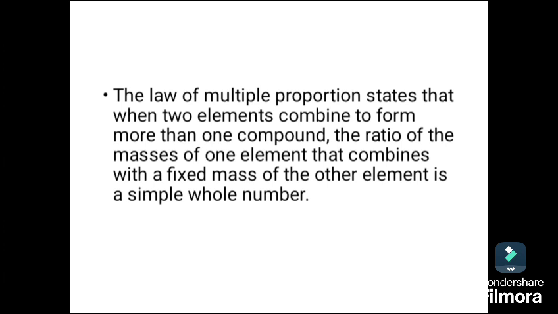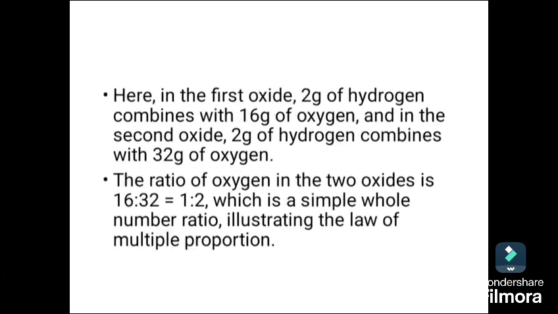Here, in the first oxide, 2 grams of hydrogen combined with 16 grams of oxygen, and in the second oxide, 2 grams of hydrogen combines with 32 grams of oxygen. Now the ratio of oxygen in the two oxides is 16 to 32, which is 1 to 2, a simple whole number ratio illustrating the law of multiple proportion.